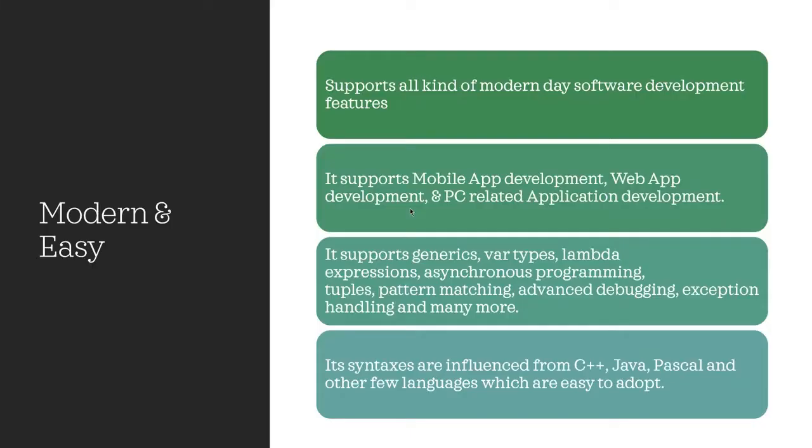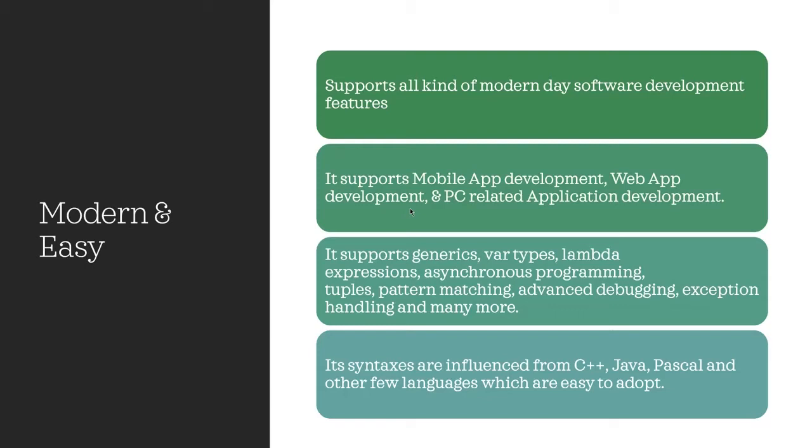So here we will discuss in detail all the characteristics. The first characteristic is modern and easy. Modern and easy means it supports all kinds of modern day software development features. That means application development for personal computers as well as for Macintosh as well as for any mobile operating systems.